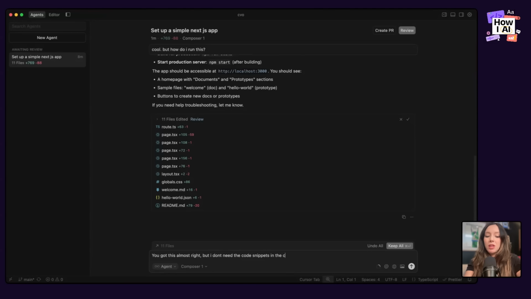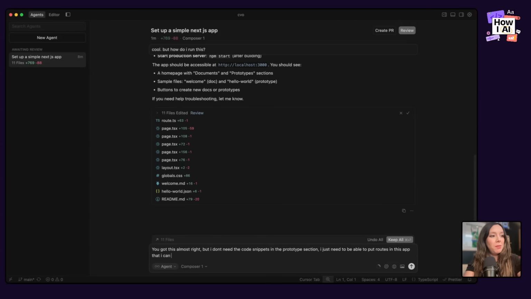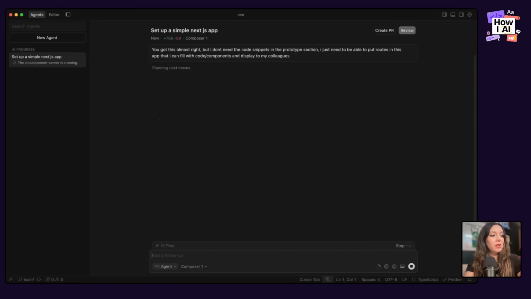in the prototype section. I just need to be able to put routes. Routes are like page paths, if you don't know. Routes in this app that I can fill with code, components, and display to my colleagues.